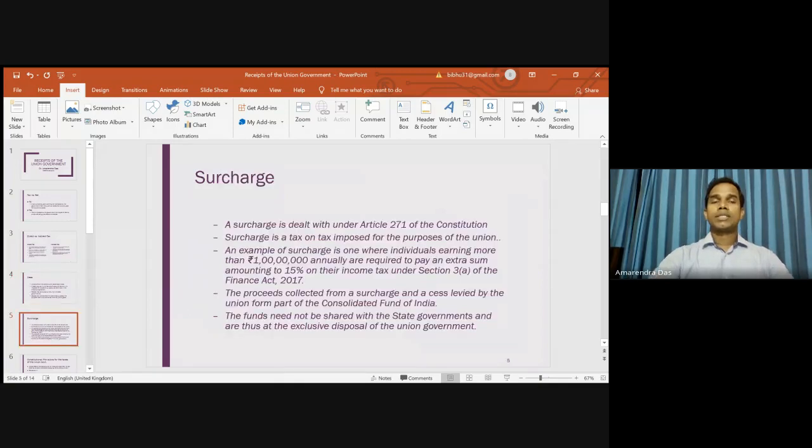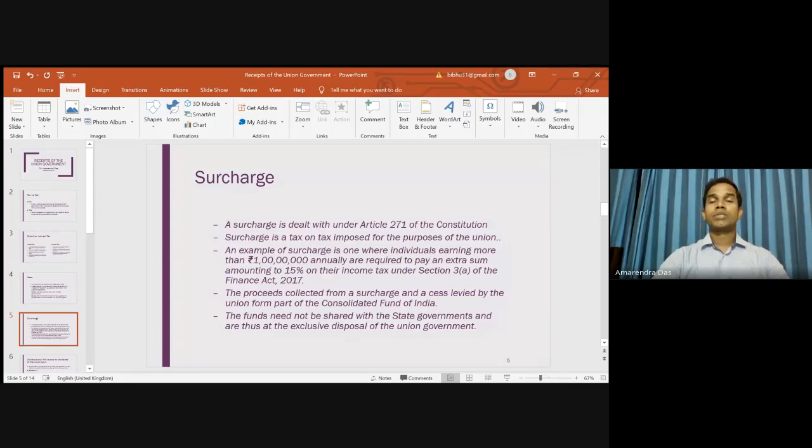Now, what is a surcharge? Surcharge is dealt with in Article 271 of the Constitution, and surcharge is a tax on tax. It is a tax on tax imposed for the purpose of the union. If you look at the present income tax regime, if some individual has income more than 1 crore per annum, then he or she will have to pay an extra sum amounting to 15% of their income tax under Section 3A of the Finance Act 2017.